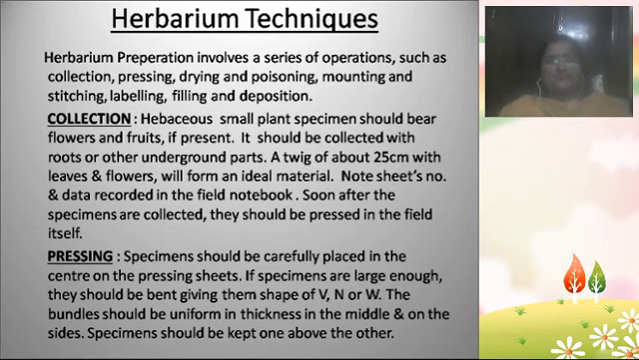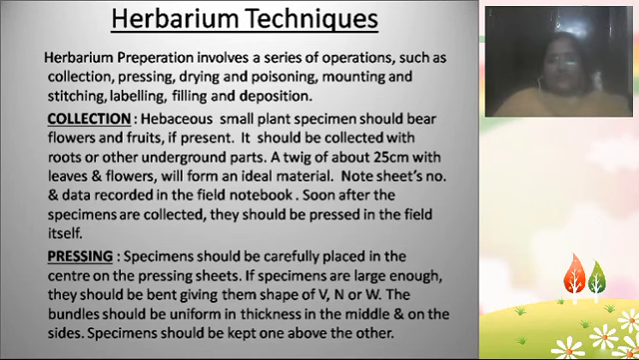Field notebook, in which you record the data you have observed while collecting the plant. Soon after the specimens are collected, they should be pressed in the field itself. Suppose you go with a notebook and a pencil, you immediately collect a twig of about 25 centimeters with leaves and flowers, and then you immediately keep it in your notebook. That is known as pressing in the collection area itself.